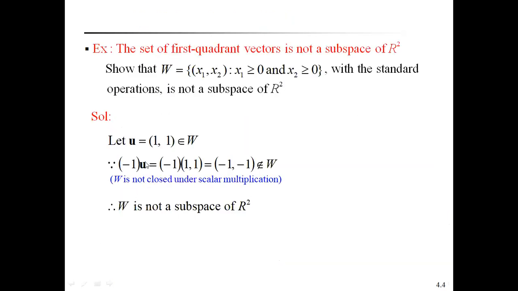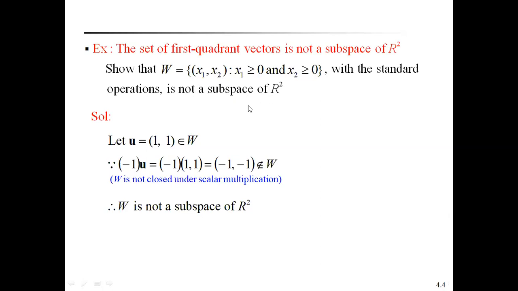Now we discuss examples regarding subspaces of a vector space. The set of first quadrant vectors is not a subspace of R square. Take one example: show that W equal to (x1, x2), where x1 is greater than 0 and x2 is also greater than 0, is the definition of the set W. With the standard operations, it is not a subspace of R square. That is, we have to show that it is not a subspace of R square.